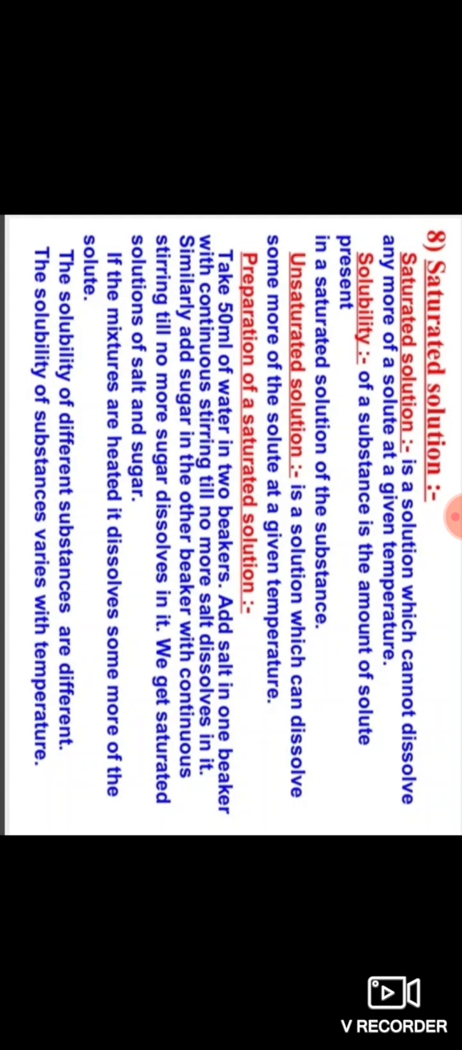If the mixtures are heated, they dissolve some more of the solute. The solubility of different substances is different. The solubility of substances varies with temperature.